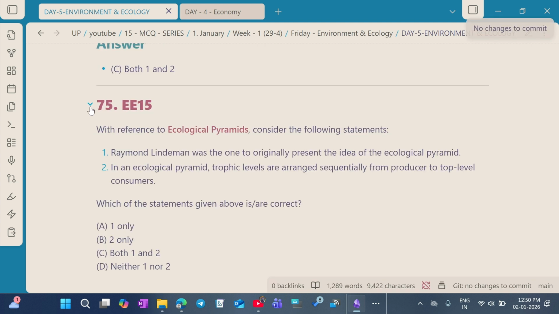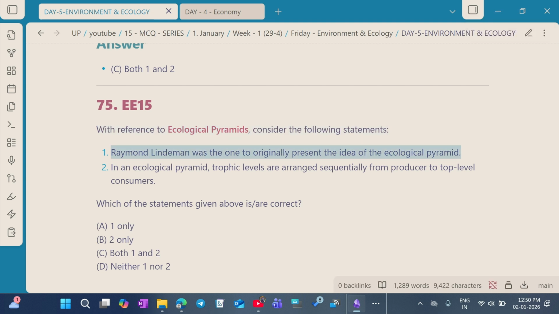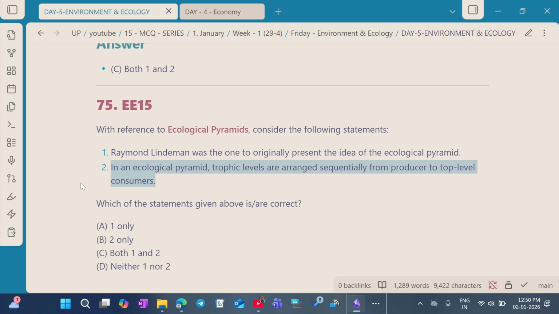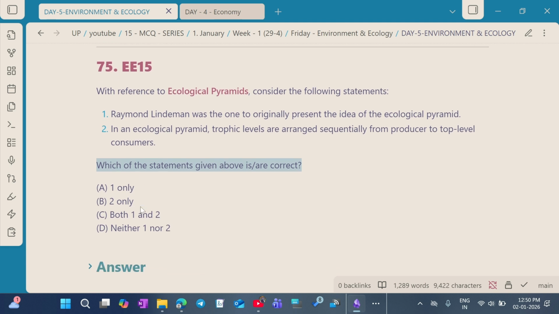Let's solve the last question, question number 15. With reference to the ecological pyramids, consider the following statements. Statement 1. Raymond Lindeman was one of the originators of the idea of the ecological pyramid. Statement 2. In an ecological pyramid, trophic levels are arranged sequentially from producers to the top-level consumers. So which of the statements given are correct?